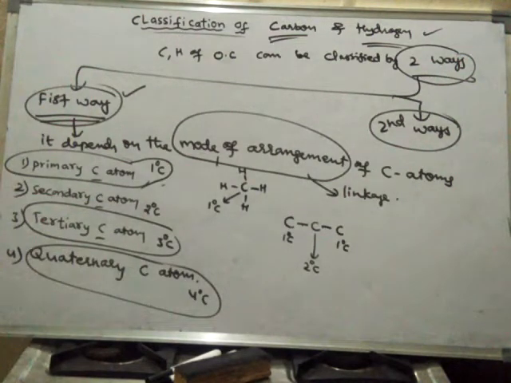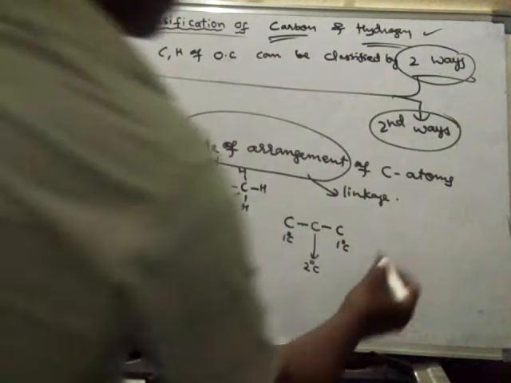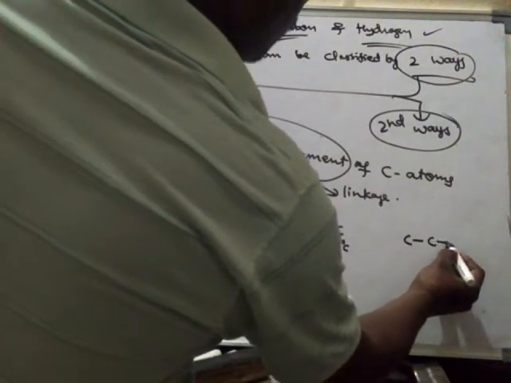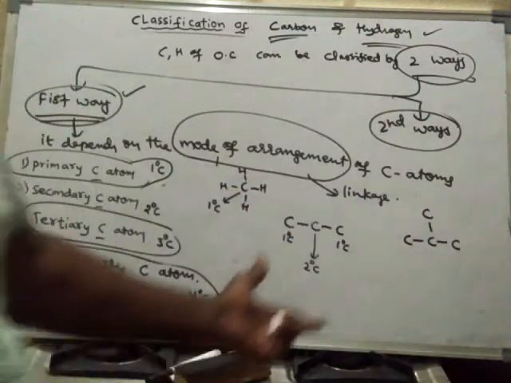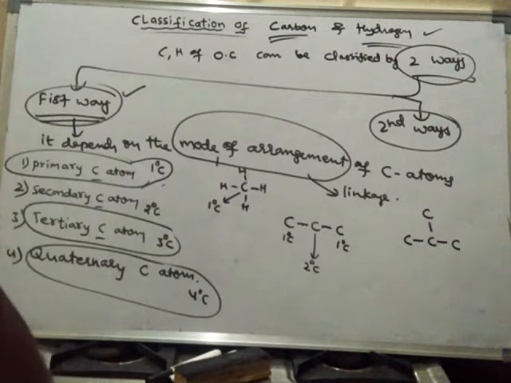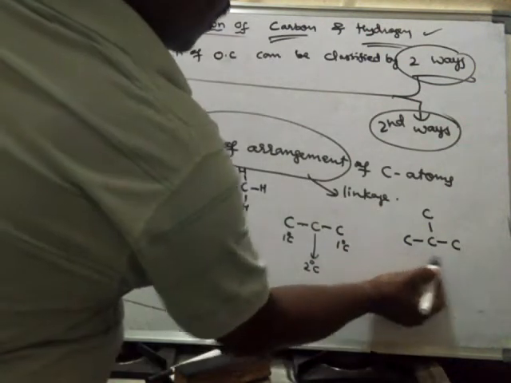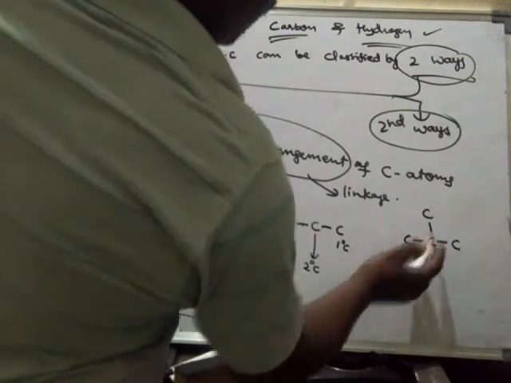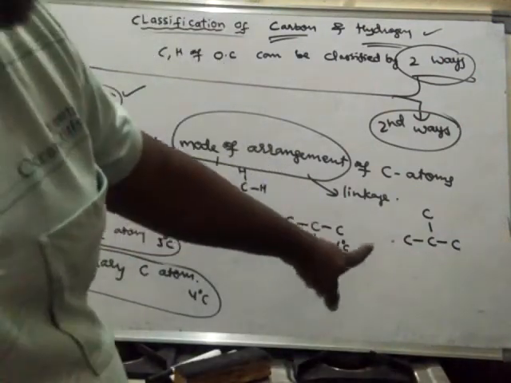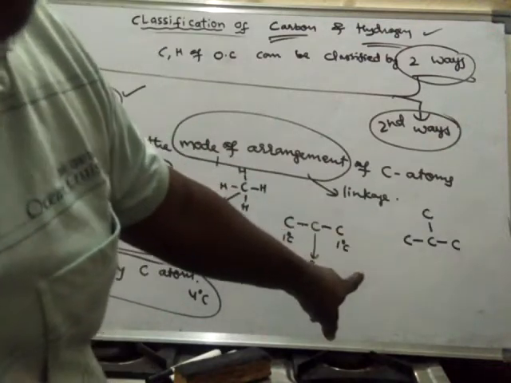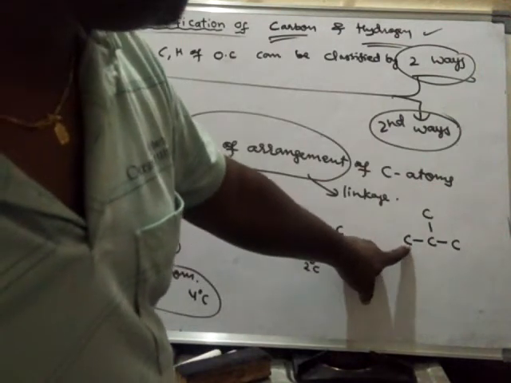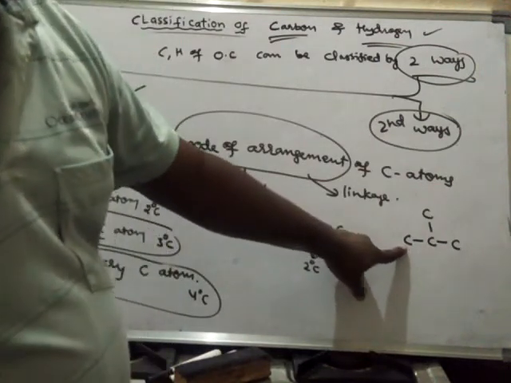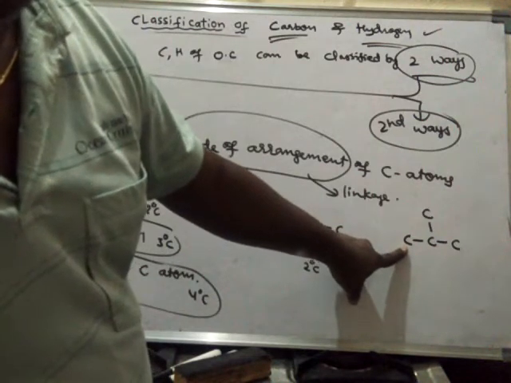Right. Then what is a tertiary carbon? Suppose it is like this. If the linkage of carbons is like this, in some compounds such types of linkages are also present. Now, in this particular compound, I am not writing hydrogens. Imagine that hydrogens are also present, but for convenience's sake, I am not writing them. So now look here. Can you identify this atom? Is it a primary or secondary or tertiary carbon?